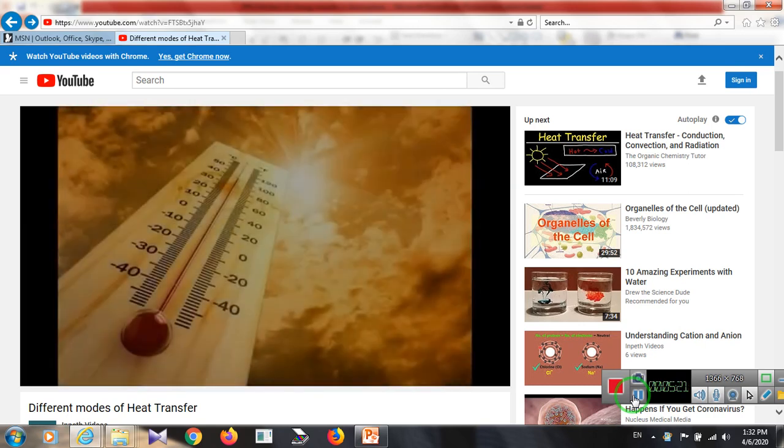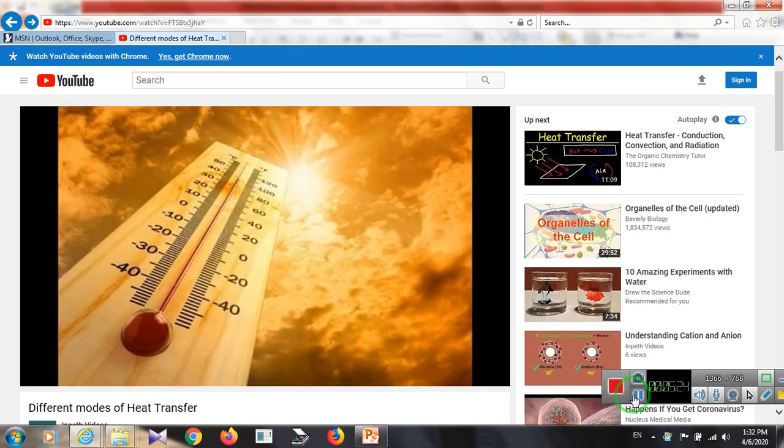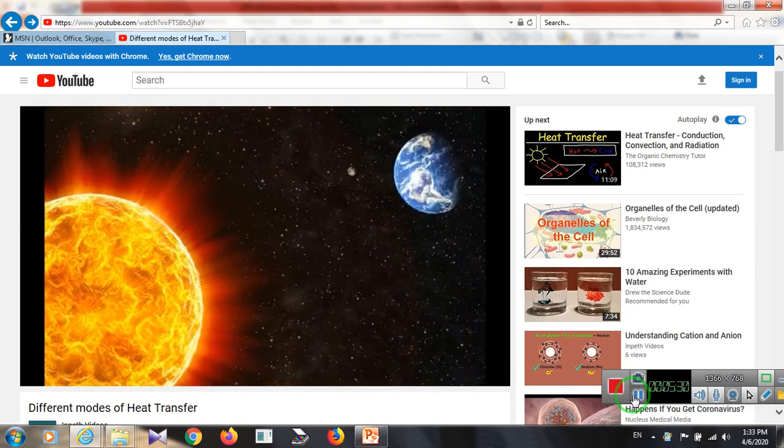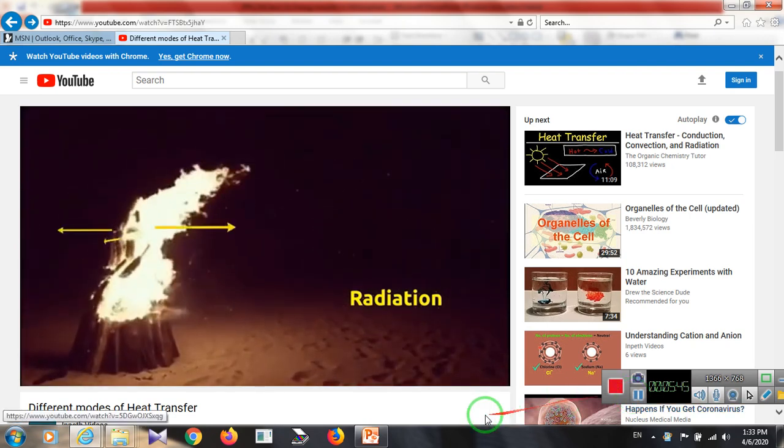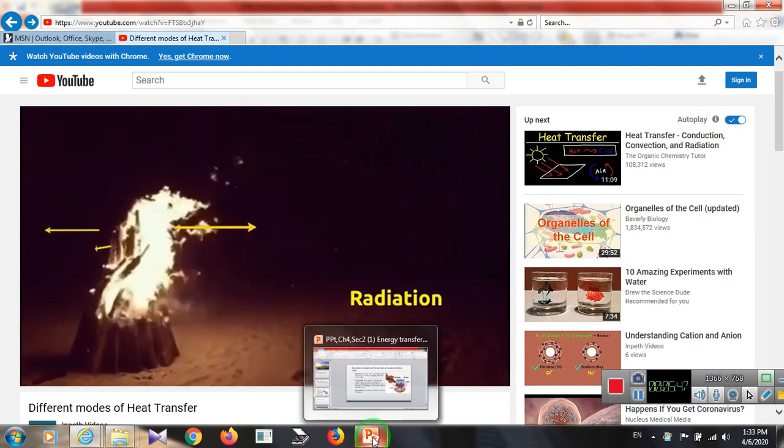In conduction and convection, there is a medium in which heat gets transferred. But there is no medium between the sun and the earth, still we get heat from it. When heat transfer takes place without any medium, it is called radiation. You must have seen people sitting around a fire. Here too, heat is transferred in the form of radiation.